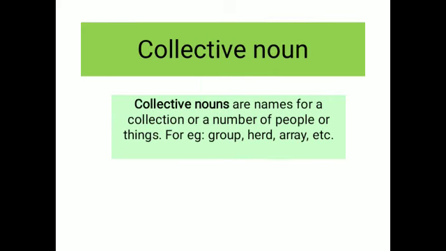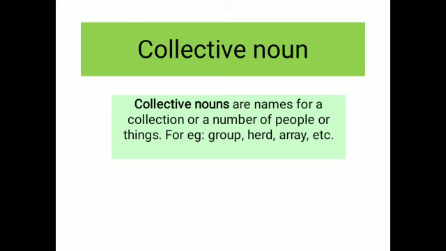The next one we have is collective nouns. Collective nouns are names for a collection of a number of people or things. For example, group, herd, array, etc. Means what? When we take the number of people or anything as a group, when we collect them as a group, when we name a group or anything, they come under collective noun.